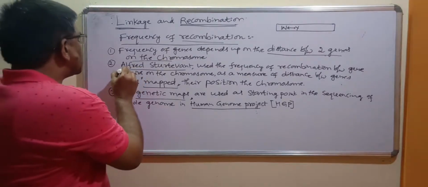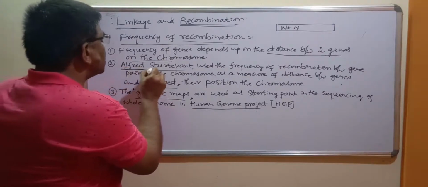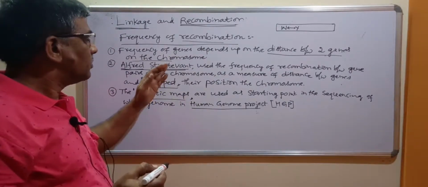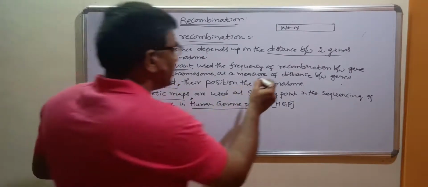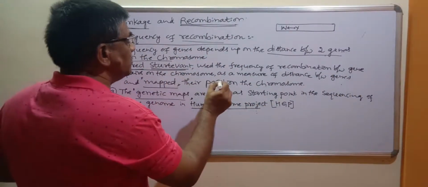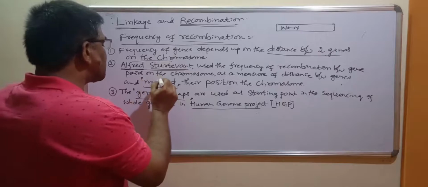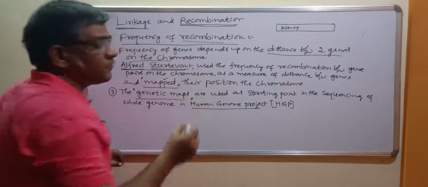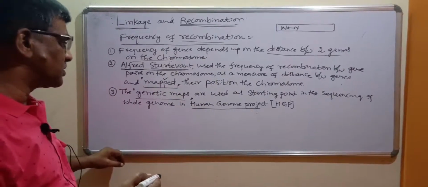The scientist called Alfred Sturtevant, a student of Morgan, used the frequency of recombination between gene pairs on the chromosome, and he was the first to map the position of genes on the chromosomes.